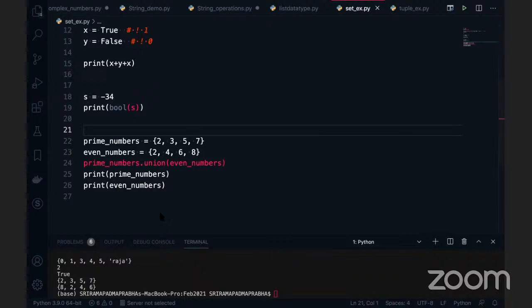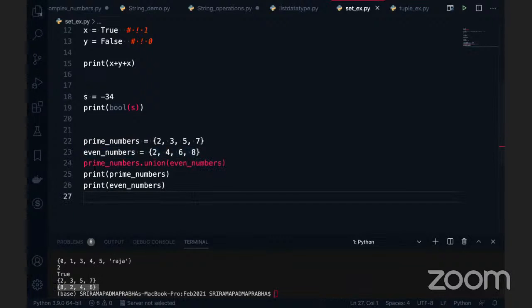And also you can see the one which I told you at the beginning itself: set will not maintain the insertion order. This is the point you should always remember, because it internally uses a hash table. So it won't maintain the indexing. It never follows the index. You can see I entered 2, 4, 6, 8, but I got the output 8, 2, 4, 6. It can change anytime from the memory location. This is the best example I can show you at this moment. It won't maintain the insertion order.